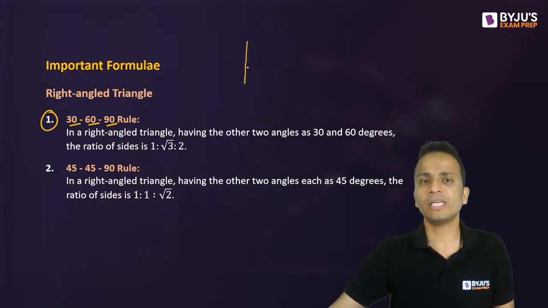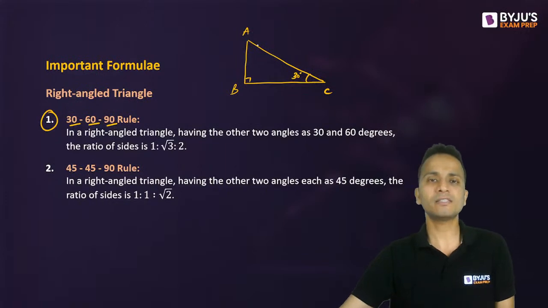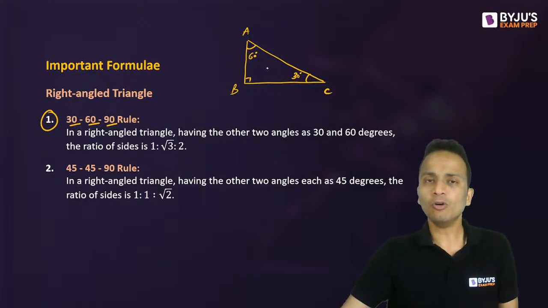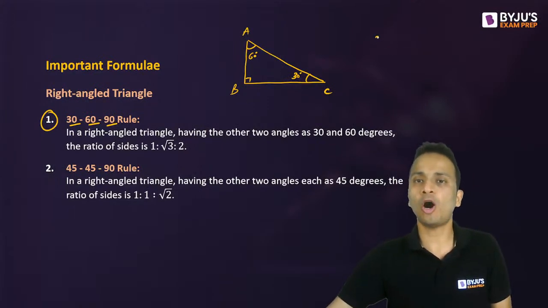Okay, so I'll give you an example for this. Let's consider this right angled triangle ABC, which is right angled at B, and it is given that angle C is 30 degrees. So if angle C is 30 degrees, then angle A will be equal to 60 degrees. All right. Now, directly you can say that the ratio of the sides opposite to the 30-degree angle, 60-degree angle and 90-degree angle.